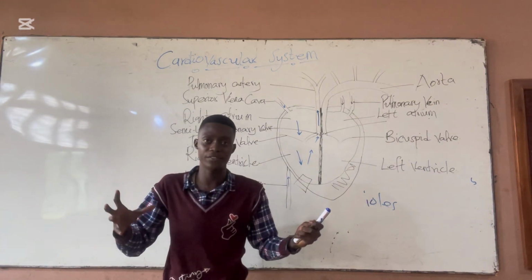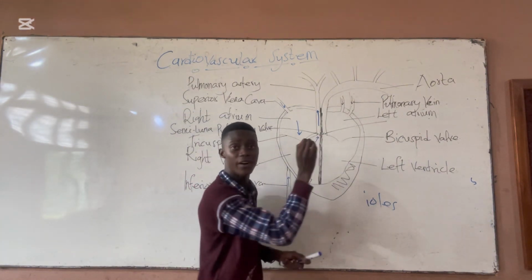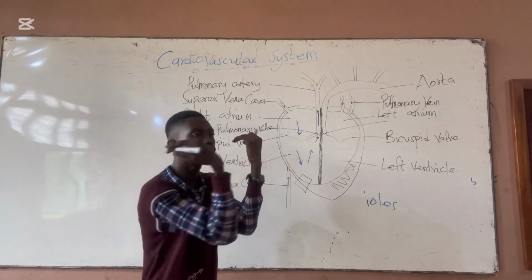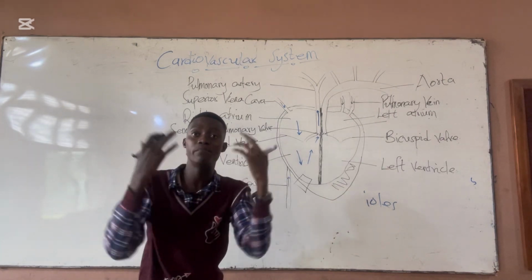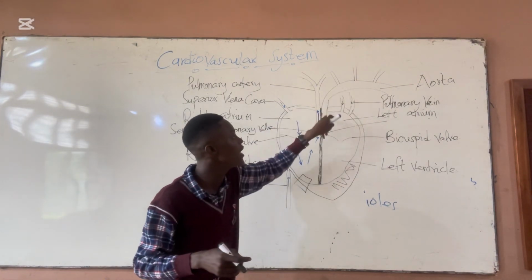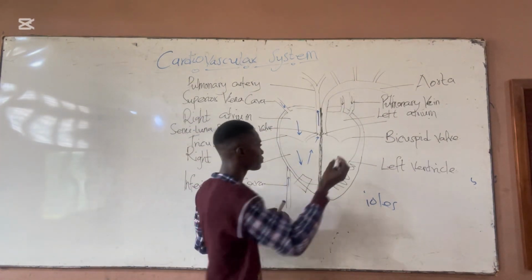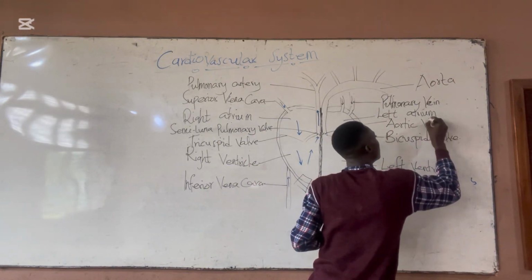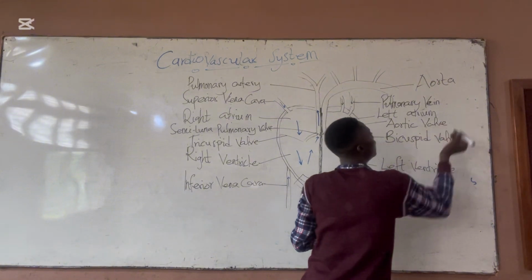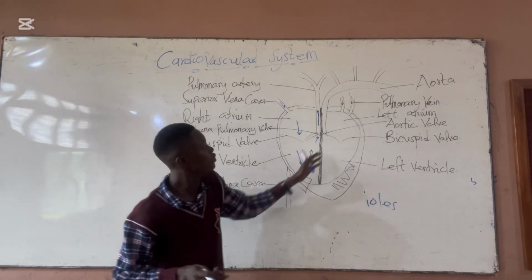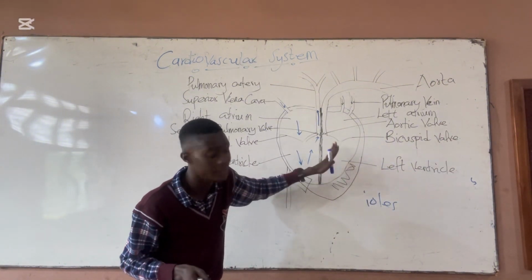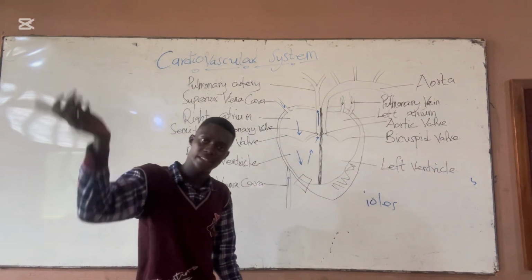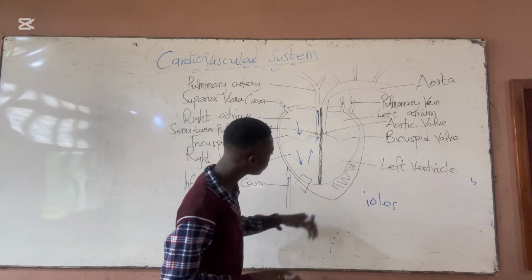After the bicuspid valve has opened for the blood to flow into the left ventricle, it needs to be pumped to all parts of the body. So the bicuspid valve closes, and then the aortic valve, which is the valve that covers the aorta, prevents backflow of blood from the aorta back to the left ventricle. The aortic valve opens for the content in the left ventricle to be pumped into it, then it takes it to all parts of the body.